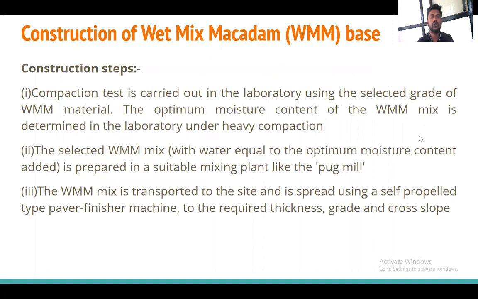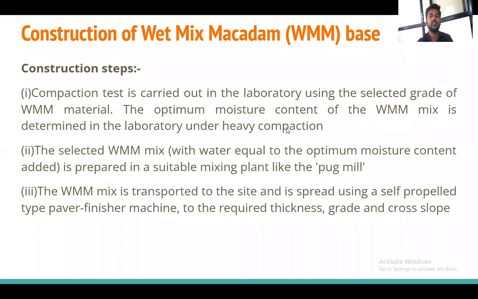The first is the construction of the wet mix macadam base. Now we will see the construction steps when you are constructing the wet mix macadam. The compaction test is carried out in the laboratory using the selected grade of WMM. WMM means wet mix macadam. The optimum moisture content of the WMM mix is determined in the laboratory by doing the heavy compaction.